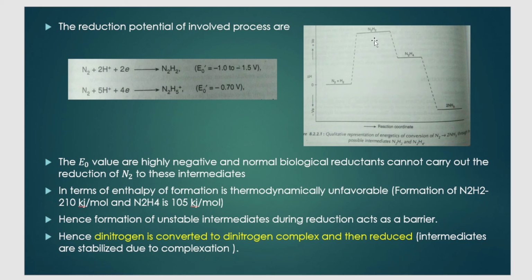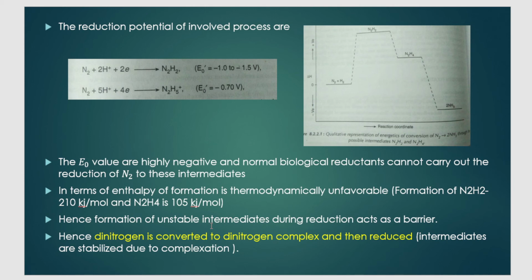So one reason is that the enthalpy of formation of the intermediates is very high. The second reason is that their reduction potential value is also very high. So any normal biological reductant cannot do this step very easily. And since the formation of these intermediates is so difficult, these intermediates are unstable. That is the reason why I cannot reduce dinitrogen directly to give ammonia, because it is not a single step process.